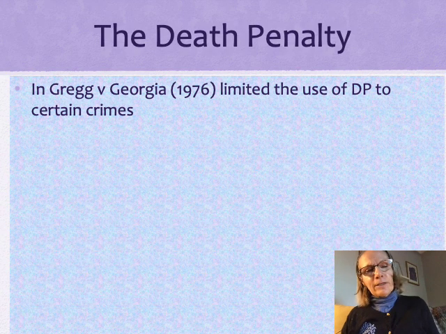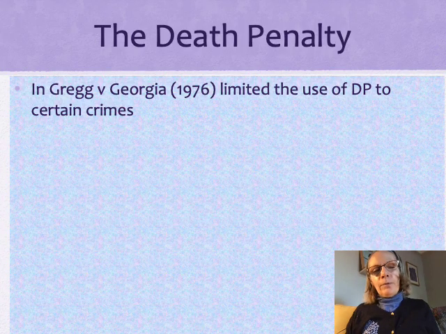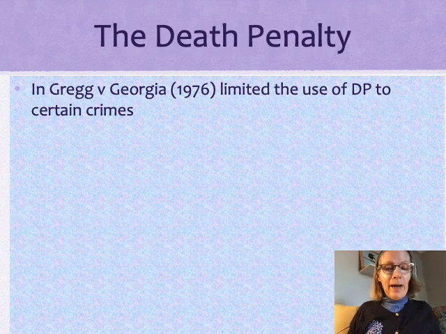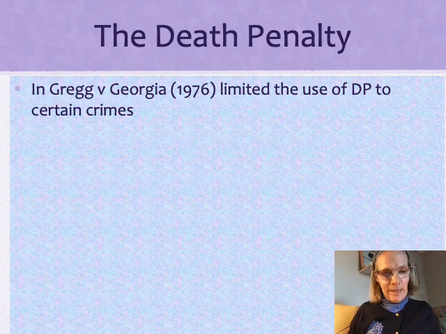And so in the case Gregg versus Georgia, this is a case about the changes that Georgia made to their laws regarding the imposition of the death penalty, but then bringing the question back to the court about whether or not the death penalty is in and of itself, even with the changes, inherently cruel and unusual punishment.